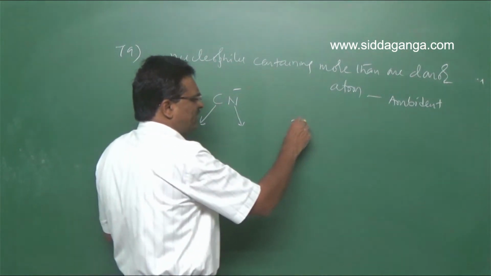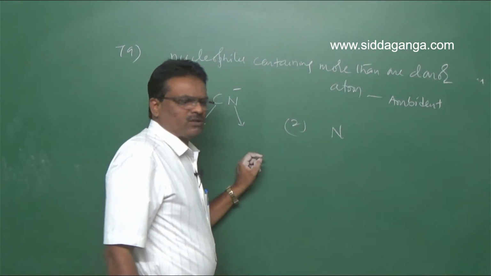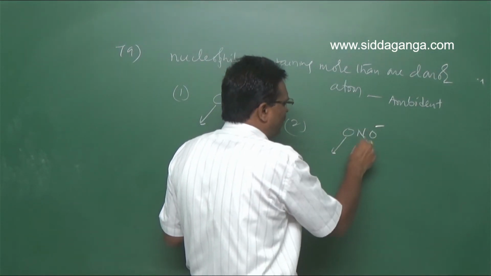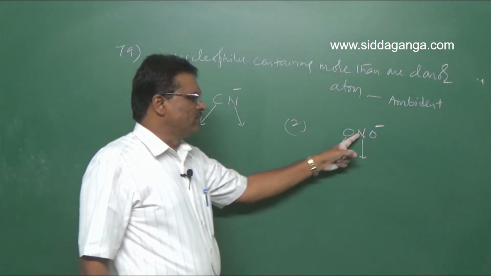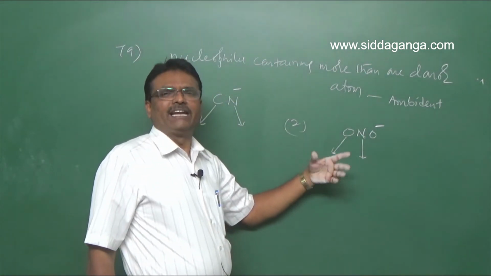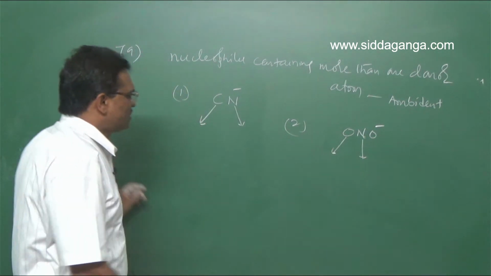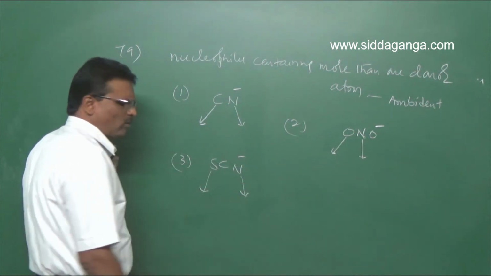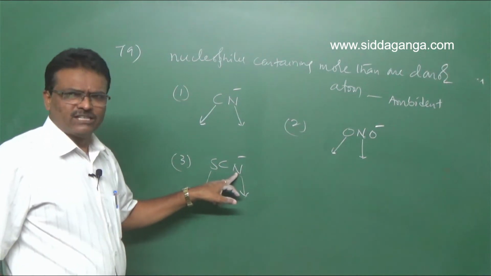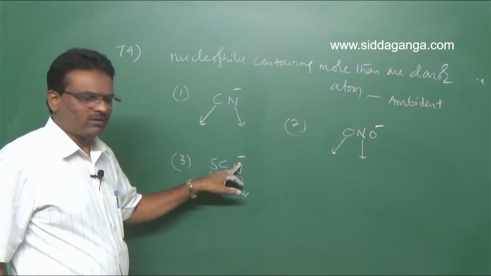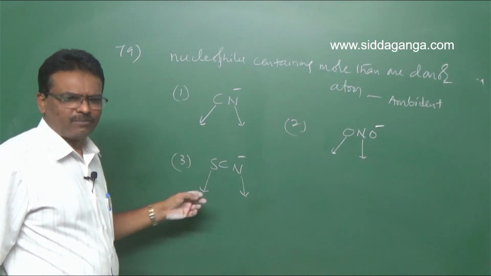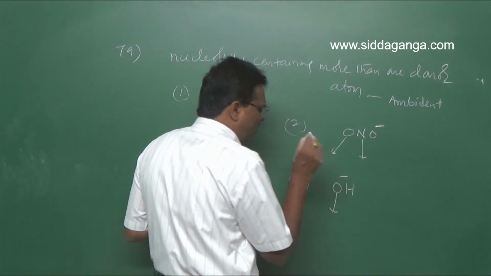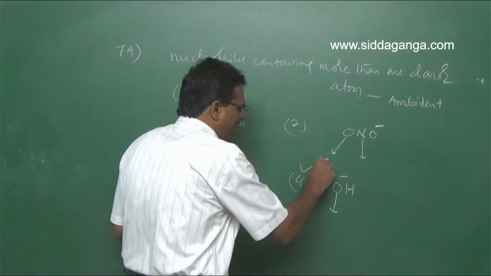Clear? Then in the second case, NO2 minus, so ONO minus. So here oxygen can be donor, nitrogen can be donor. If nitrogen is donor, nitro group. If O is donor, nitrito group or nitrite compounds. In case of the third one, SCN minus, sulfur donor or nitrogen donor. If nitrogen is the donor atom, isothiocyanate. Sulfur donor, thiocyanate. Then in the fourth one, OH minus, so only this one is donor. So this is not ambidentate, hence your option is the fourth one.